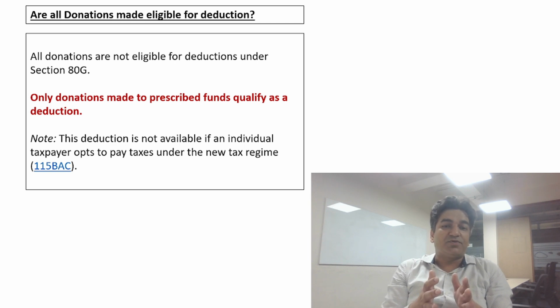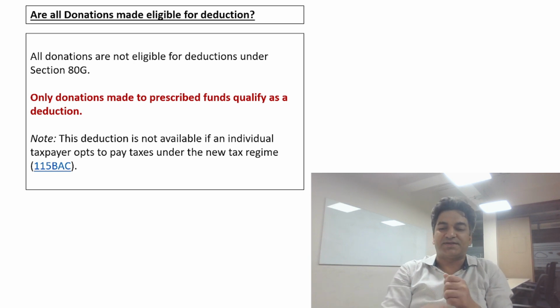Another important point to note is if an individual taxpayer opts for the new tax regime, this deduction is not available. What it means is an individual can only claim this deduction if he opts for the old tax regime and not the new tax regime.